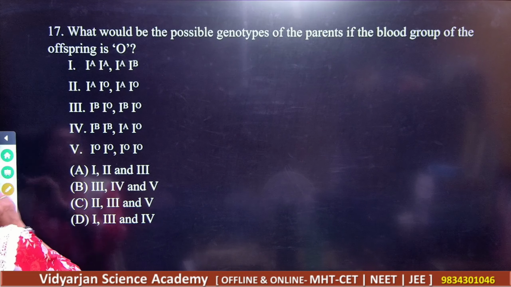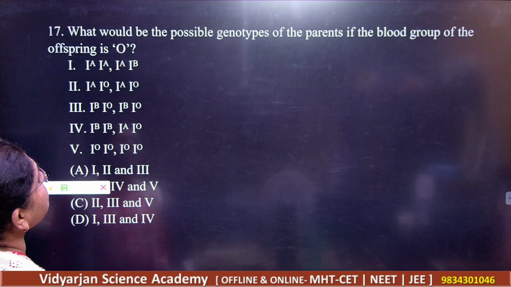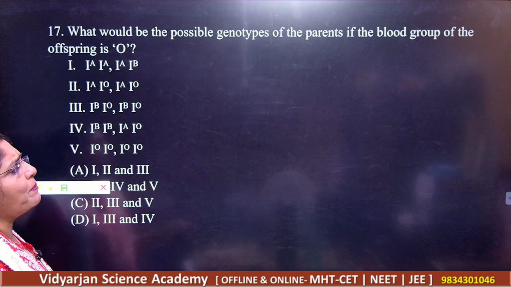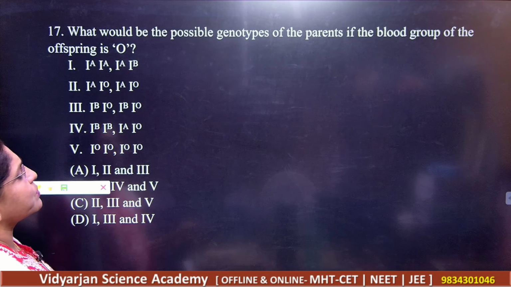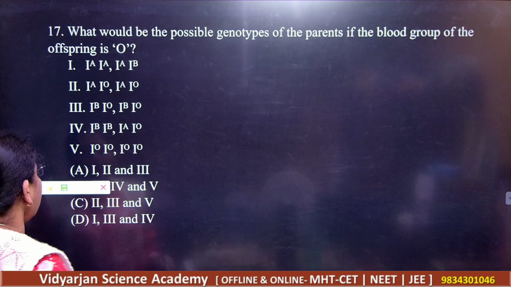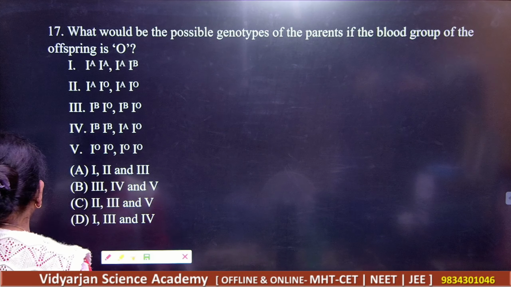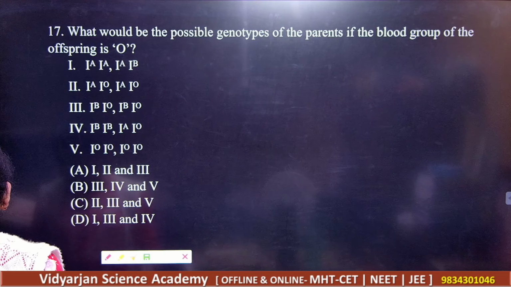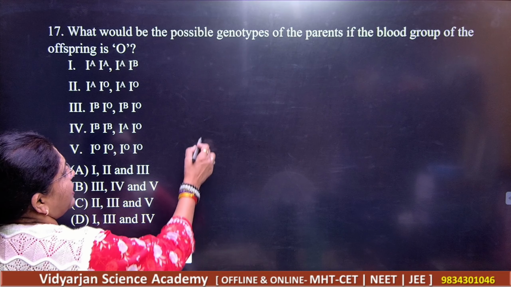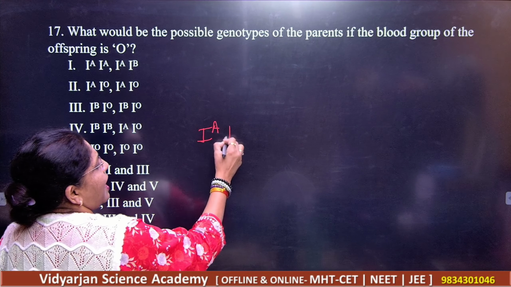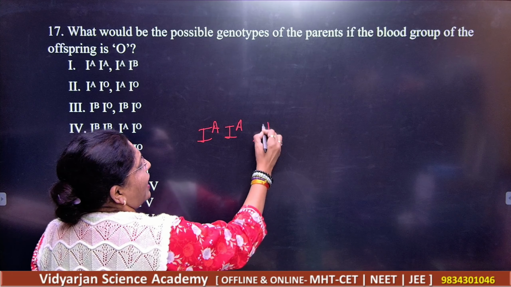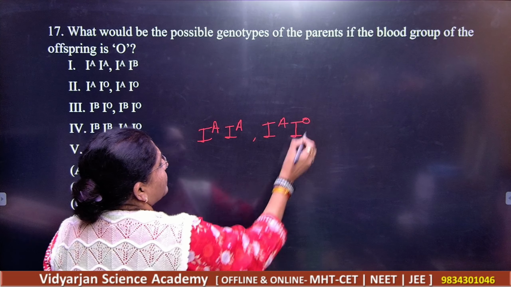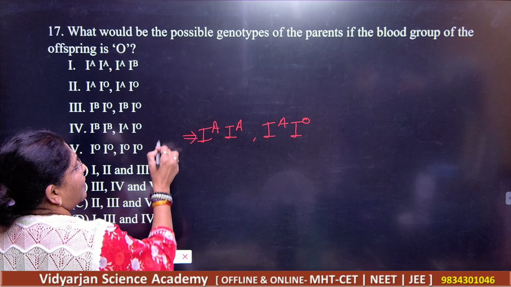Next question. What would be the possible genotypes of the parents if the blood group of the offspring is O? So you should know the perfect answer here. If you know the genotype perfectly, then it is very easy to give the answer. IAIA and IAIO is the genotype for the A blood group.